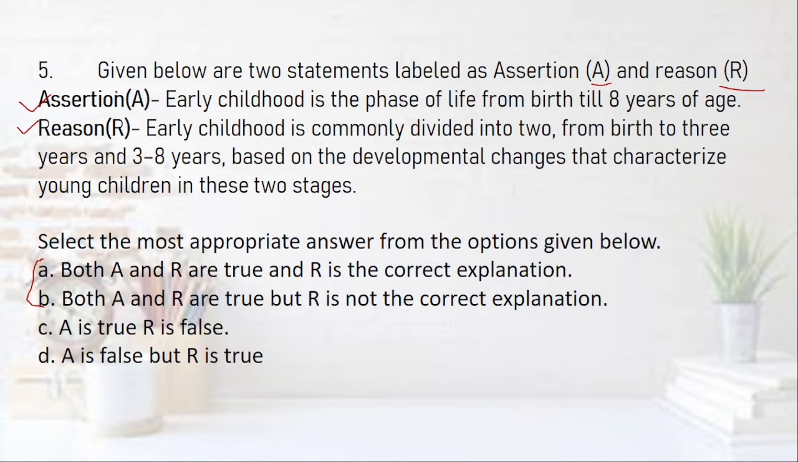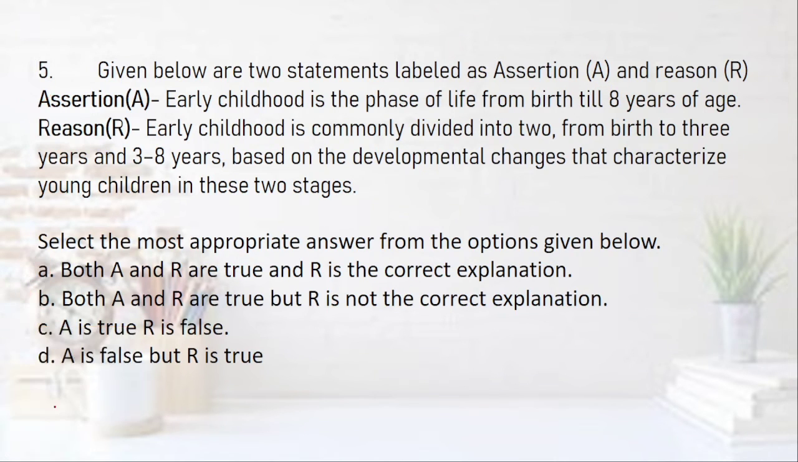So first read both the sentences. If you see both the sentences are correct, it means the option has to be between A and B. If you find one of the sentences wrong, then you can eliminate A or B. It would not be A or B, it would be C or D. So this is actually the best option to attempt such questions.